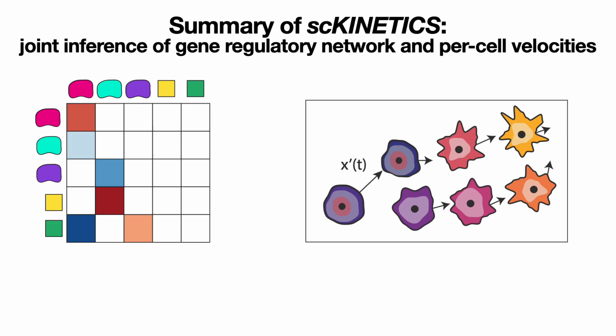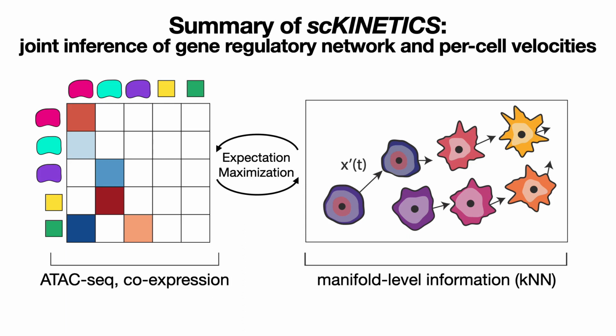So to summarize briefly before we dive into the results, scKINETICS is an algorithm which is capable of jointly learning this gene regulatory network and these per cell velocities. It does so iteratively with the expectation maximization algorithm, and it conditions both of these values on biologically informative priors from ATAC-seq, co-expression, and the local manifold based on the nearest neighbor graph.